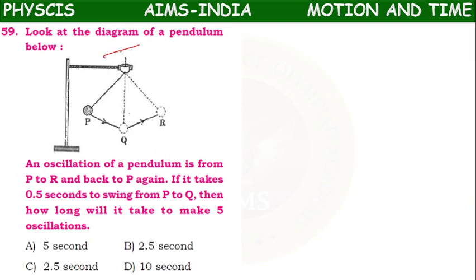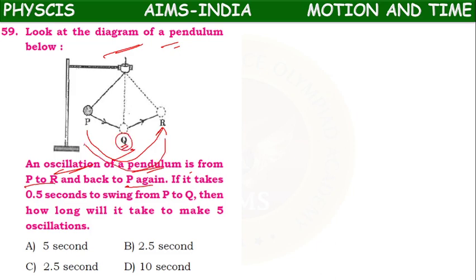Next, look at the diagram of the pendulum. An oscillation of the pendulum is from P to R and back to P again. That means P to R, and in the middle Q will come.